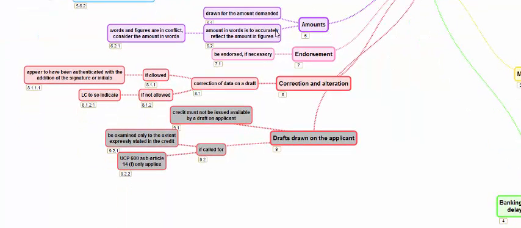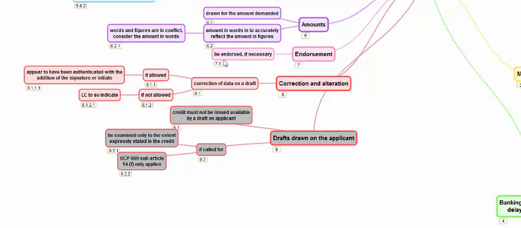Amounts. The amount drawn under the draft should not exceed the amount on the credit. The amount on the draft should be the amount of drawing made. The covering schedule or the invoice or other documents, if they have a different amount and the draft has a different amount, then the amount on the draft will be considered as the amount of the drawing. The amount in figures and amount in words should not be in conflict, and if there is a conflict, the amount in words will be considered to be paramount.